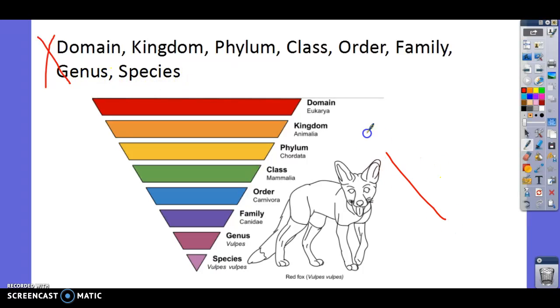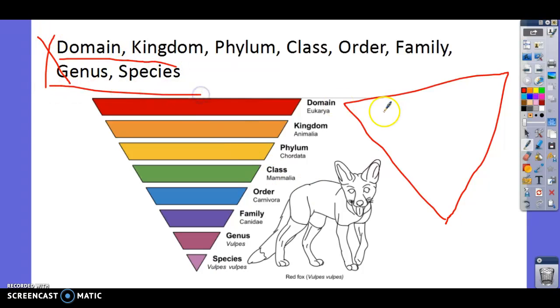What I need you to do in your notebook is draw an upside down triangle, just like that. And the categories I need you to know are the top 2 and the bottom 2. So we're going to draw those in. The top 2 here, you're going to go ahead and write domain. DOMAIN. It's really hard to write. And then kingdom is the next one. So you're going to write kingdom right below it. I'm probably going to cheat and just write king.